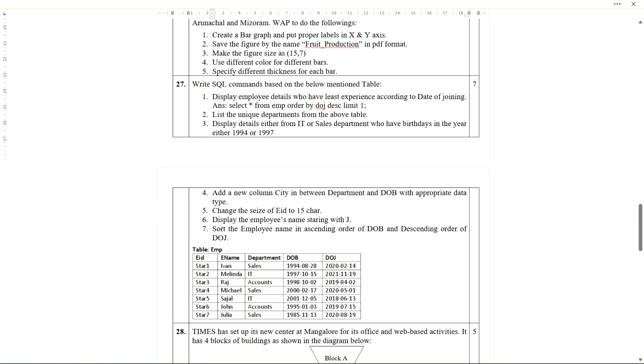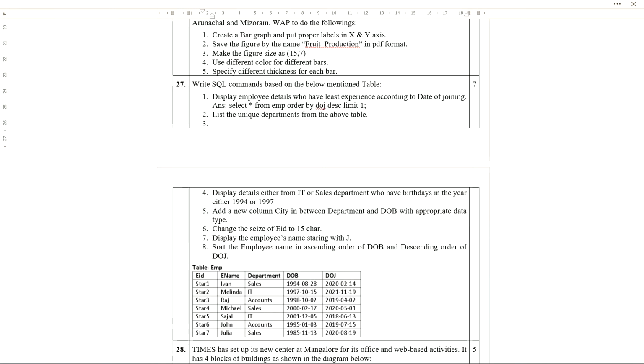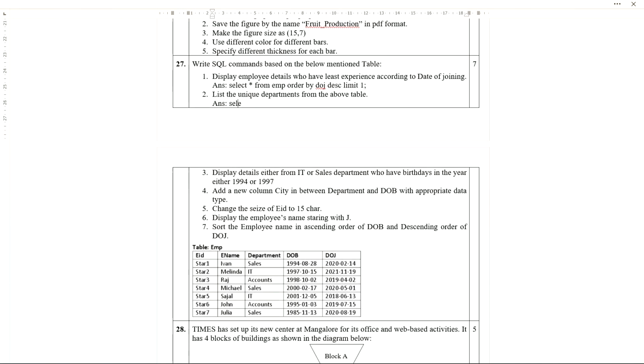List the unique departments from the above table. So how to display unique departments? I have already explained this answer. Select distinct department from EMP. So this is the answer.